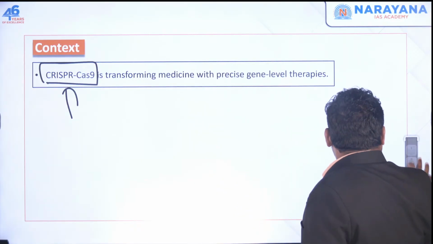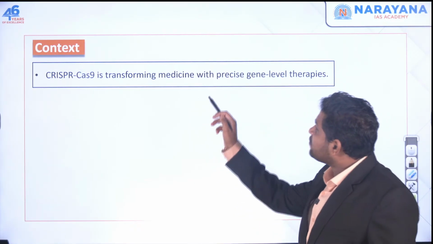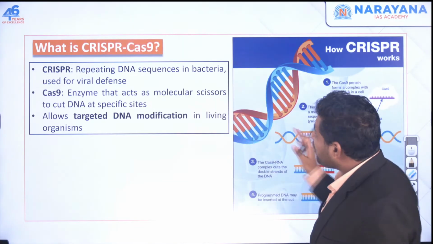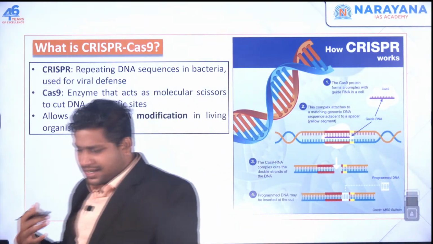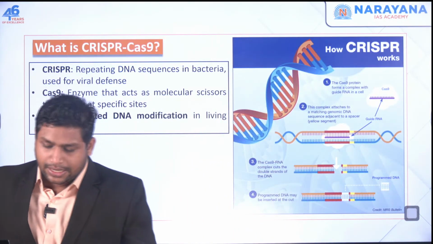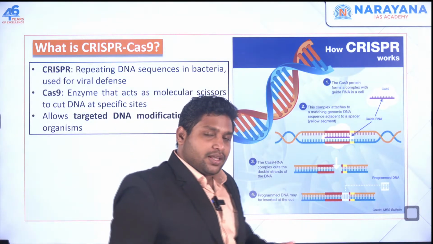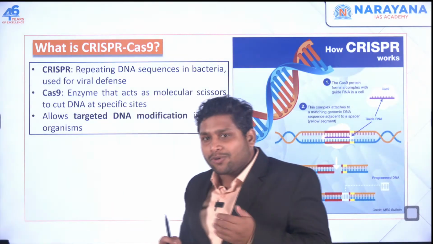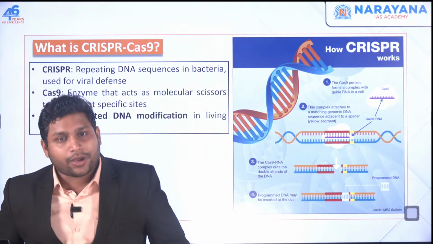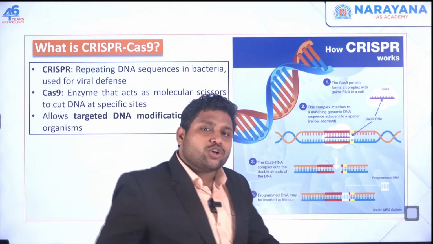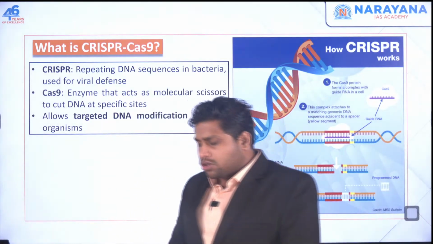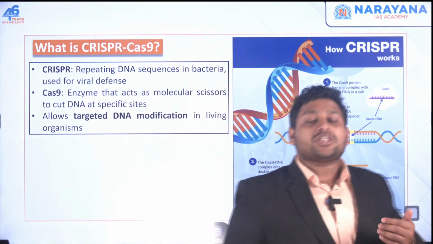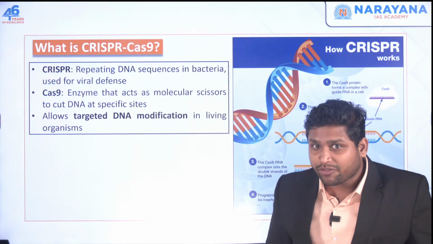Okay, so here the context is CRISPR-Cas9 is transforming medicine with precise gene level therapies. So what is exactly CRISPR-Cas9? First, let's understand the basic part. Let's say in your body there is a genetic problem. Now, you want to solve this problem. Earlier, the doctors used to say it's a genetic problem, we can't do anything. But now we have got biotechnology. Using biotechnology, we can solve this problem. How can we solve it?